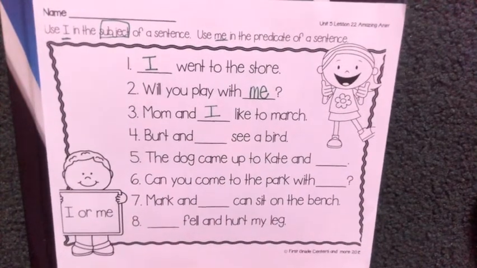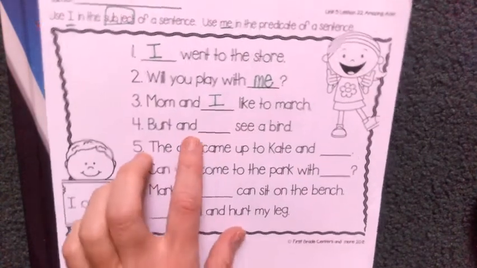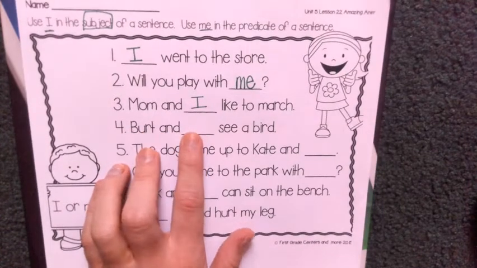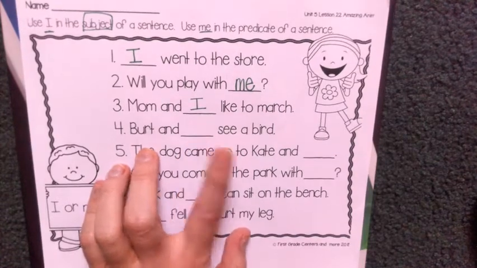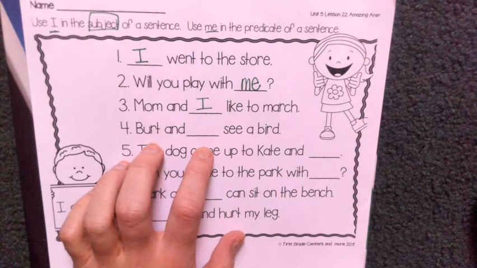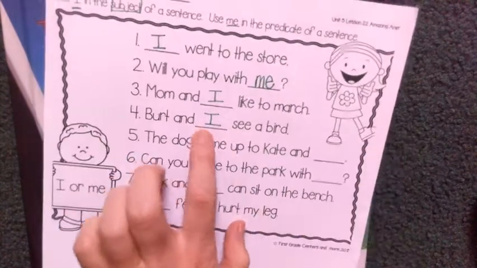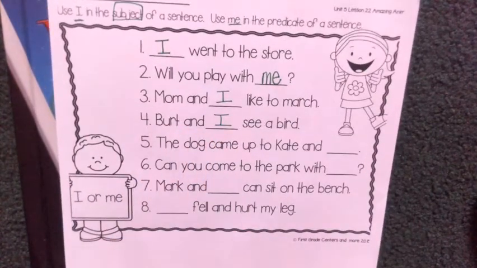So it says, Bert and blank see a bird. So let's think. Bert and blank see a bird. Am I a part of that if I say I here? Or do I put me here? Remember, I is in the subject when we are doing the action. Are we doing the action in the situation? Are we seeing the bird? Or are we the predicate? Are we the me? If you said I, you are correct. Bert and I see a bird. We are seeing the bird with Bert, so we are included, so we would use I.